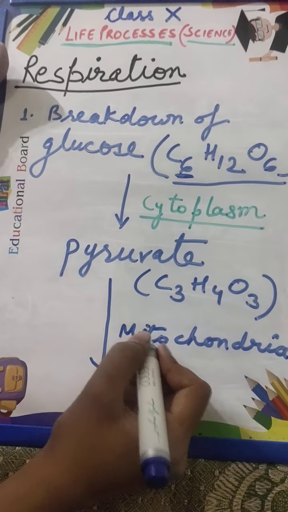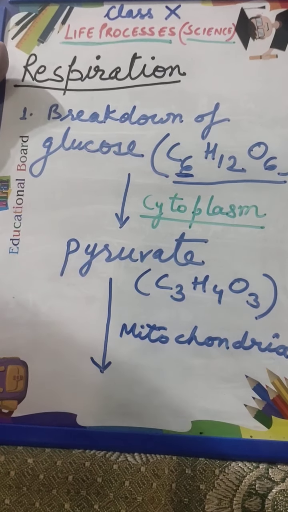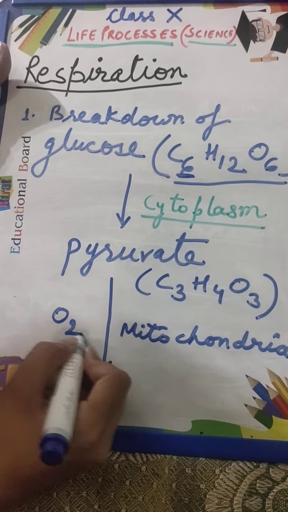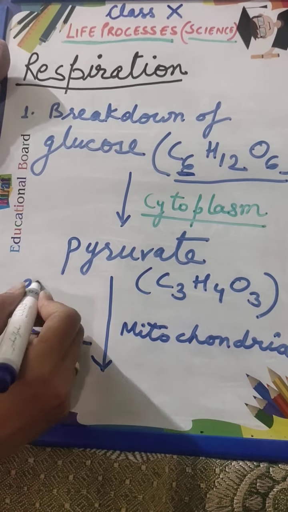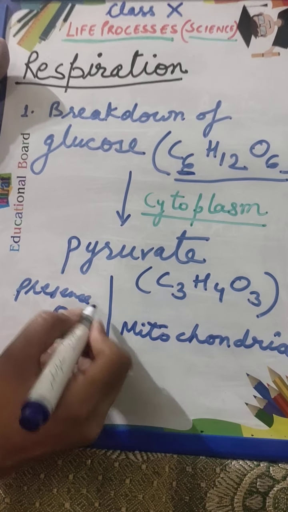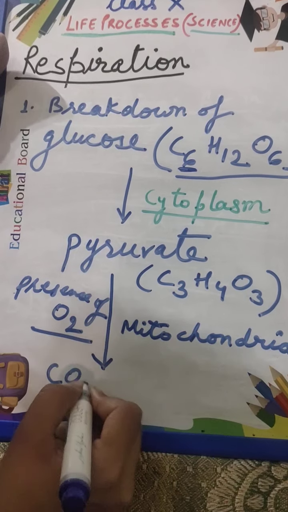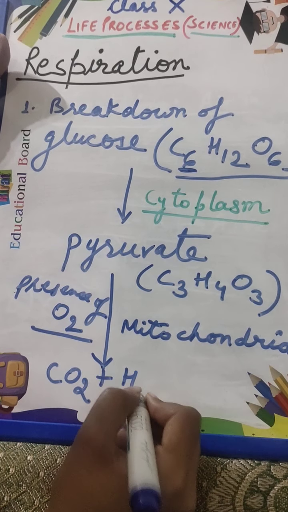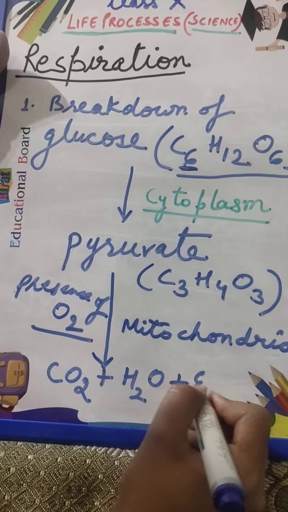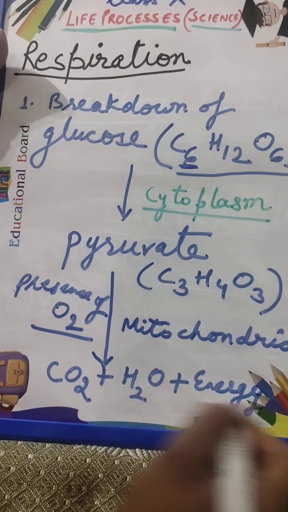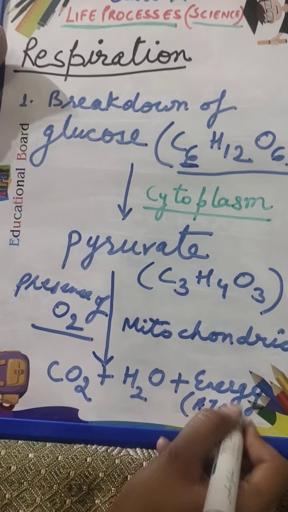This occurs in the presence of oxygen, and it is broken down completely into carbon dioxide, water, and energy is released, which is stored in the form of ATP.